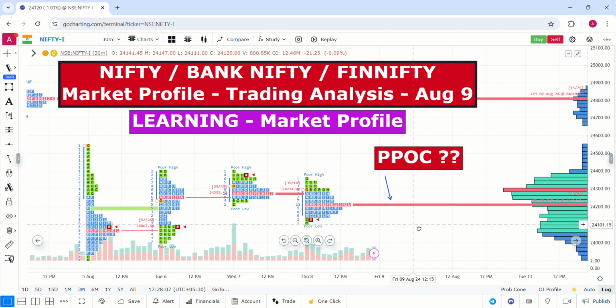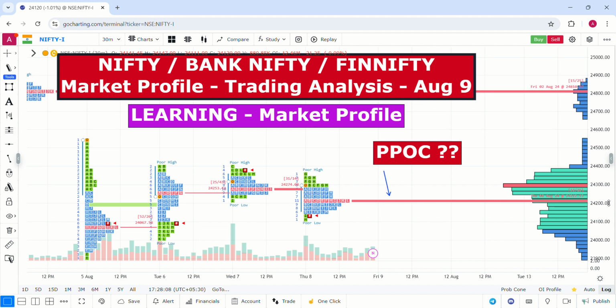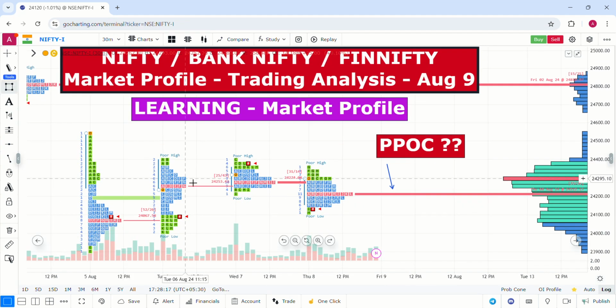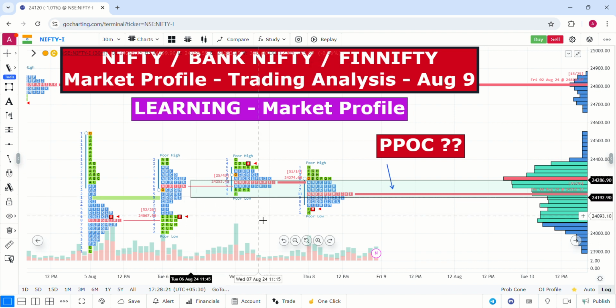So Nifty was forming the same range between 24,200 to 24,300. So every time they are trying to maintain the POC within the range. So for the last 3 days especially, Nifty is having the same range of POC between 24,200 to 24,300.